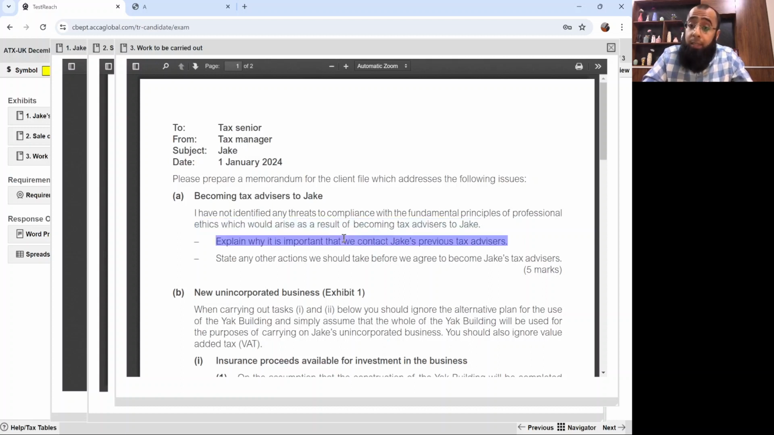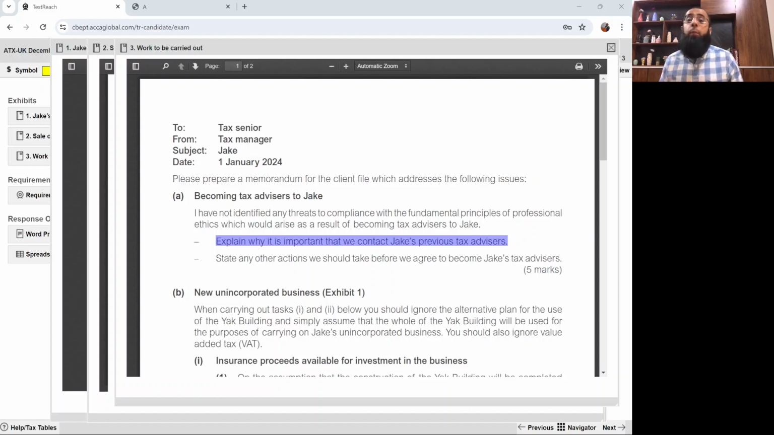Explain why it is important that we contact Jake's previous tax advisor. This is a very simple requirement. We always contact the previous professional, like a previous auditor or previous tax advisor, when we are becoming a new service provider. It's a requirement of professional ethics. Why is it a requirement of professional ethics?